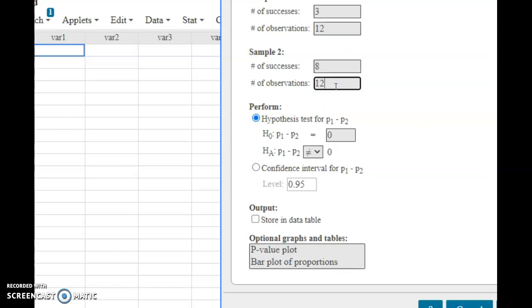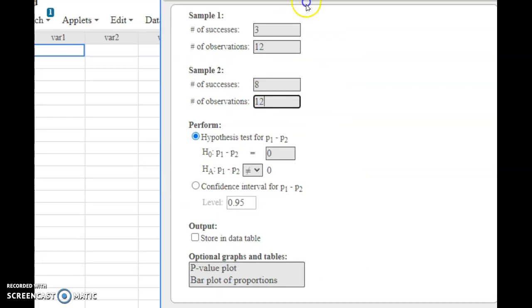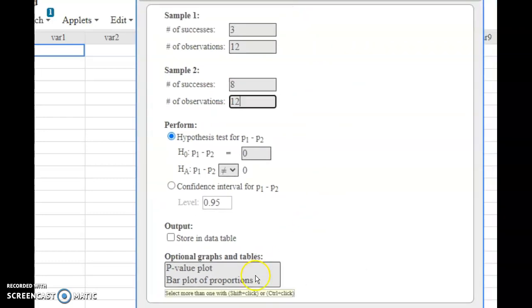Just a little comment real quick. When we're checking conditions, we really want to have at least 10 successes. So this is definitely a small study and wouldn't meet those requirements, as really was the yawning study also a small sample size. So that's always something to keep in mind when you're doing a hypothesis test or confidence interval.